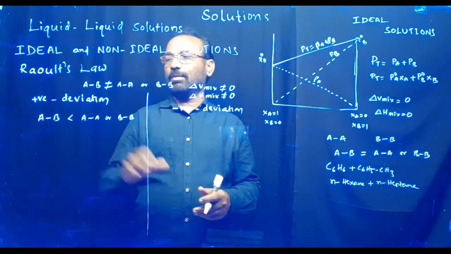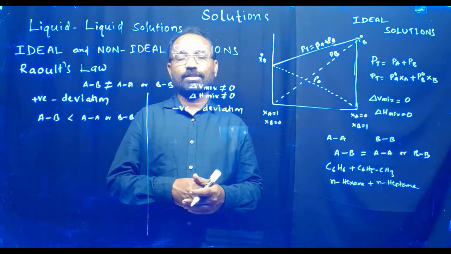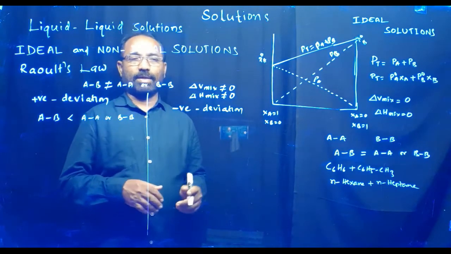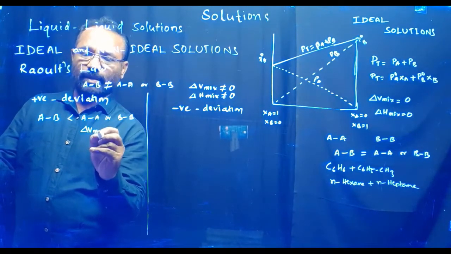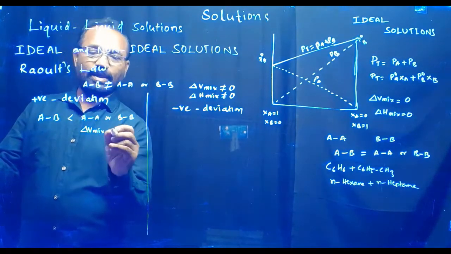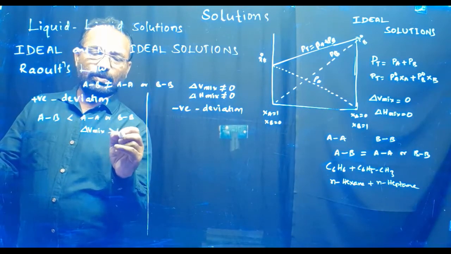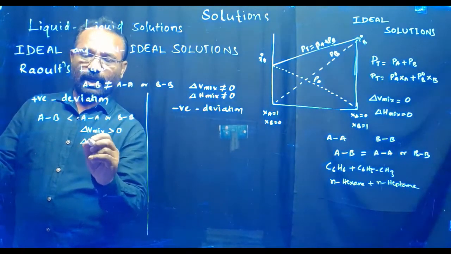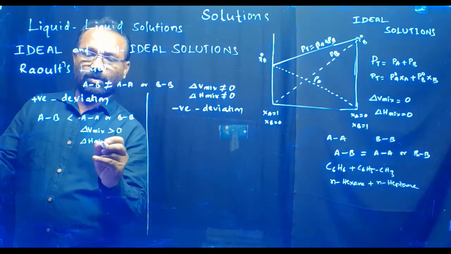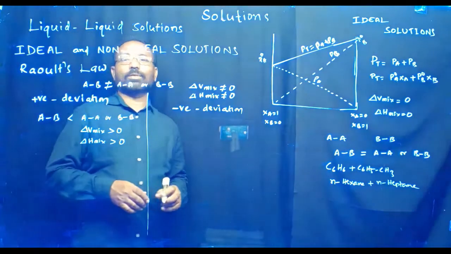In that case, positive deviation takes place. In case of positive deviation, delta V mixing is more than 0, or positive, and delta H mixing is also more than 0, or positive.